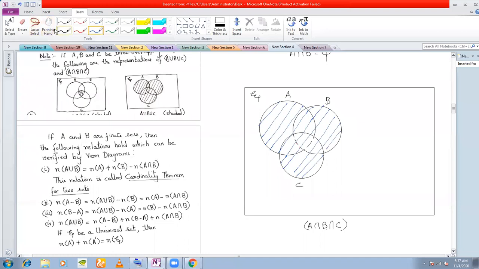Okay, so this will represent our A union B union C. Okay, so these two are also important, but only these two are important for 3 sets.